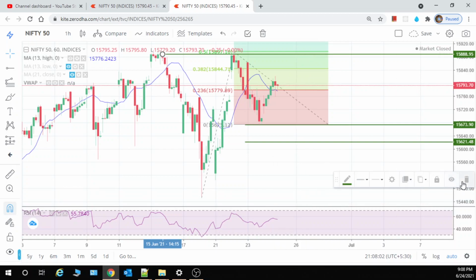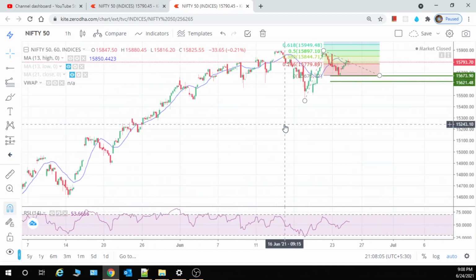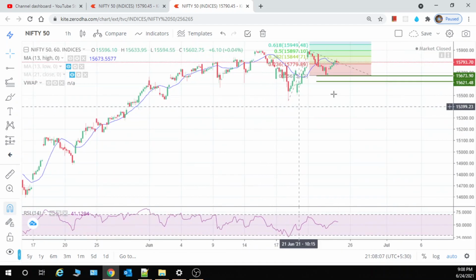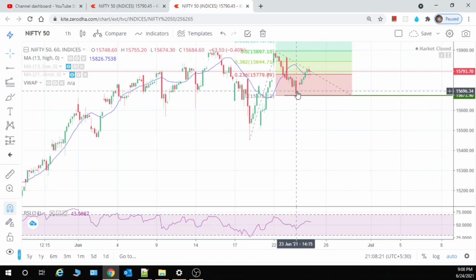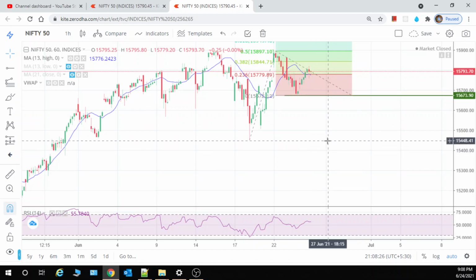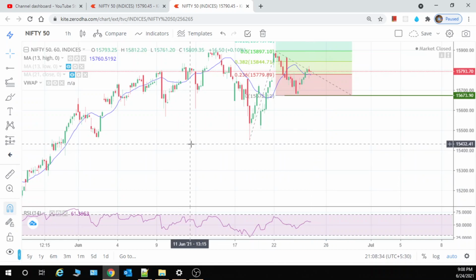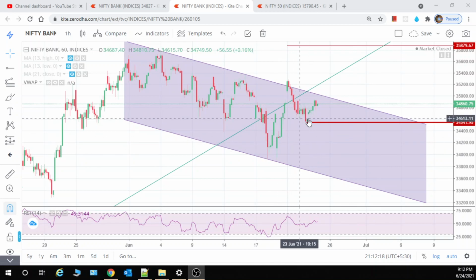So this is about the Nifty, and tomorrow you can see the levels and you can trade it. This will be the stop loss over here if you are taking tomorrow's trade. This low will be the stop loss now, not this one. It should not close below this low. If it closes below this low, then it can come down and touch 15,450. Unless it is below 15,450, no need to be worried, right? So this is done. Okay, so let's do the Nifty Bank analysis.